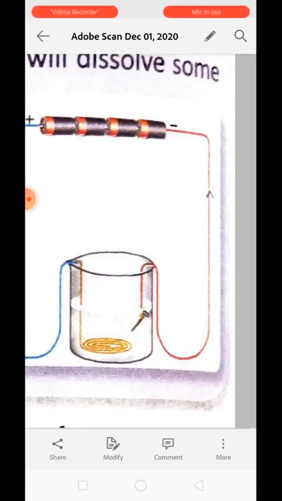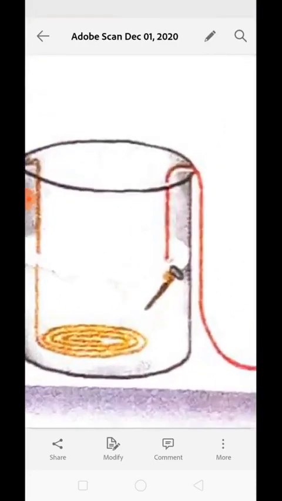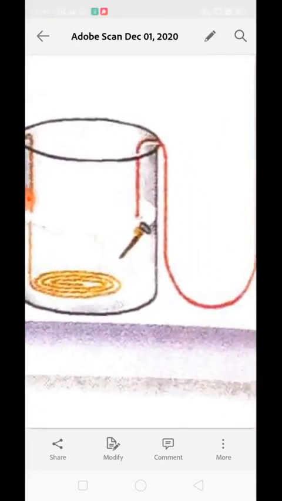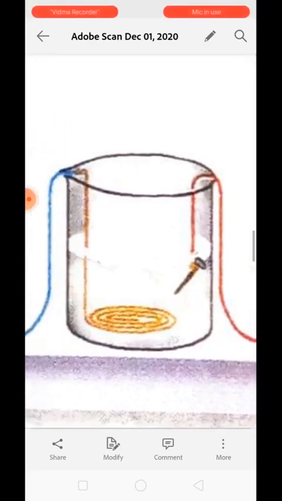Why? Because the iron nail over here is now carrying the negative charge, whereas the dissociated particles from this coil are positively charged. So positive charges will get attracted to the negative charge. All the metallic substances will get attracted toward the iron nail and finally get deposited on it. In this way we can have a good copper plated iron nail.